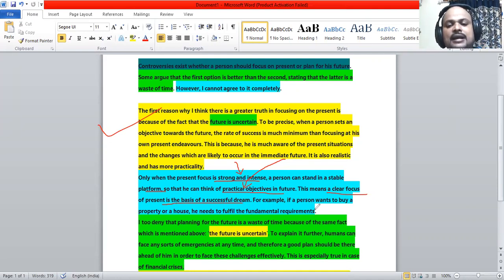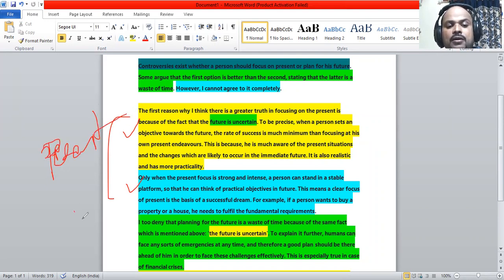For example, if a person wants to buy a property or a house, he needs to fulfill the fundamental requirements. The fundamental requirements may be mostly of finance or some other requirements. Let it be. So we have completed the first two paragraphs, which deal with focusing on the present.